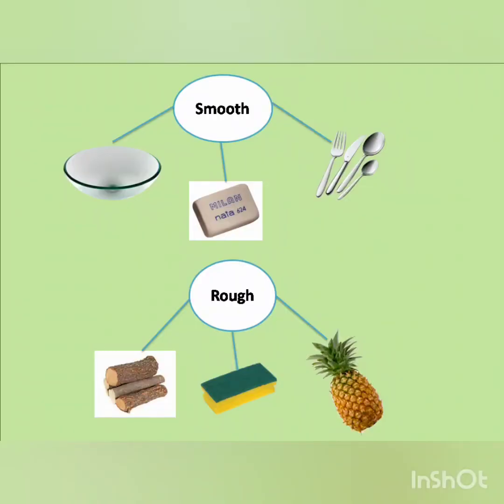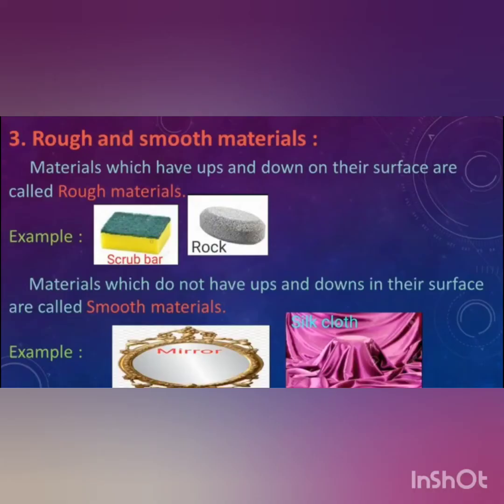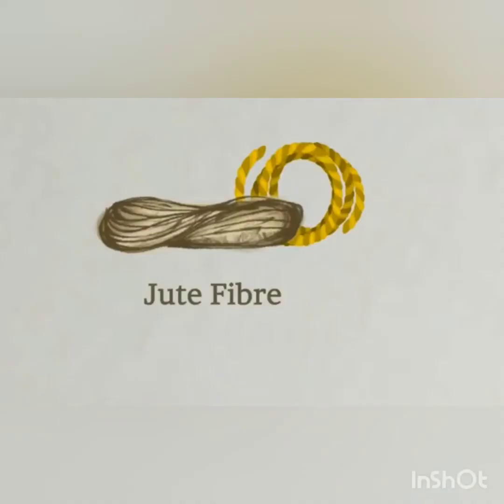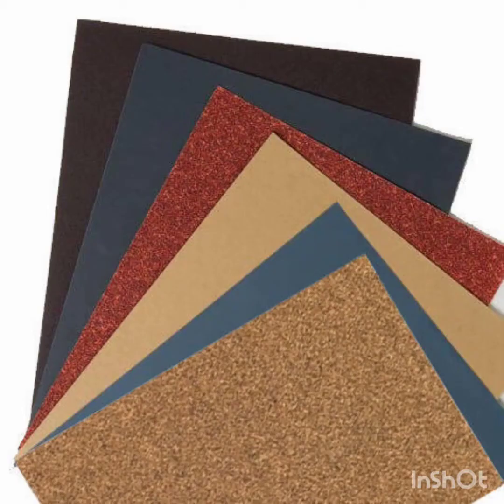The material having smoothness in the surface is called smooth material. Smooth materials such as rubber is used to make tires in cars. The material having irregularity in the surface is called rough material. Examples of rough material are jute and sandpaper. Clear, children? Okay. The next one is waterproof and absorbent materials.